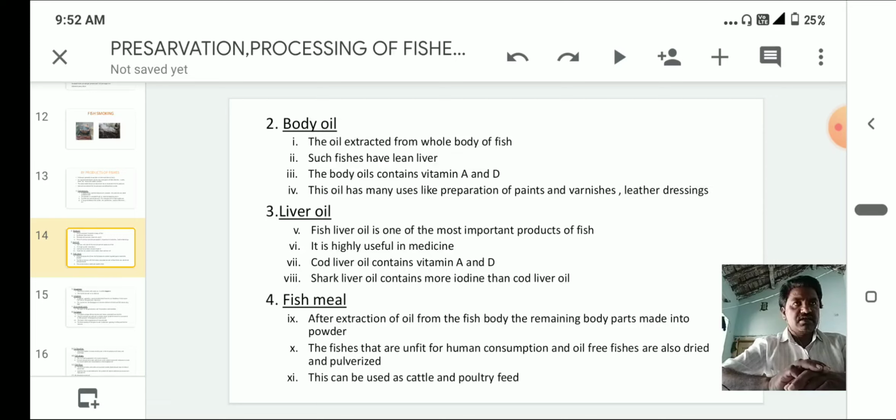This can be used as cattle and poultry feed. Why? Because it has more amount of animal protein.